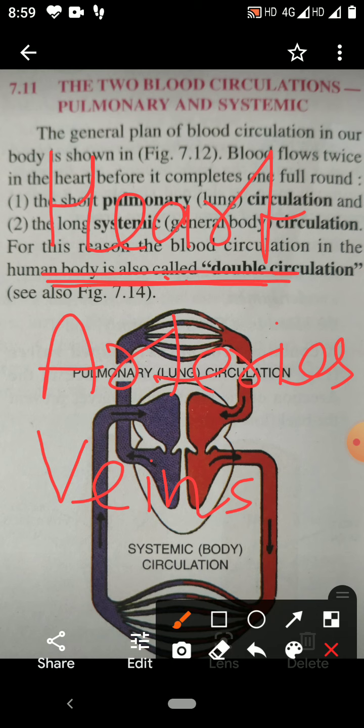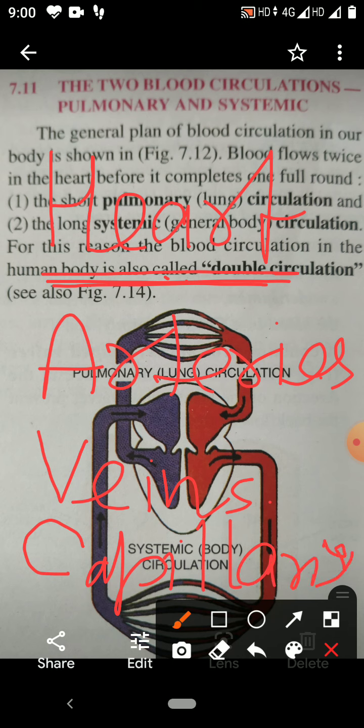After that, there are fine blood vessels which connect the arteries and veins. They are capillaries. Then our circulatory system consists of the heart and blood vessels. The blood vessels are arteries, veins and capillaries.